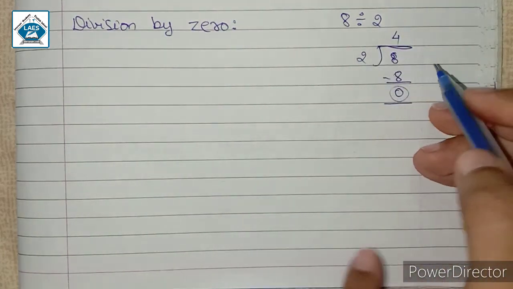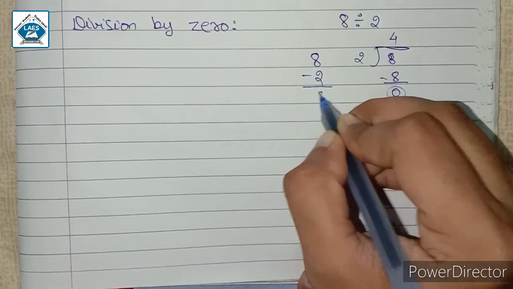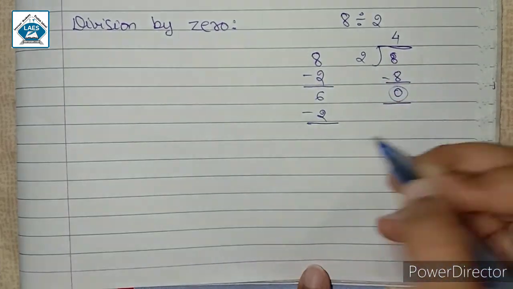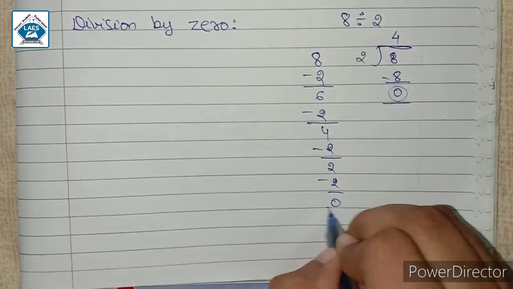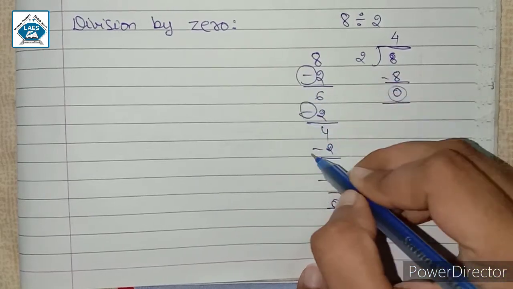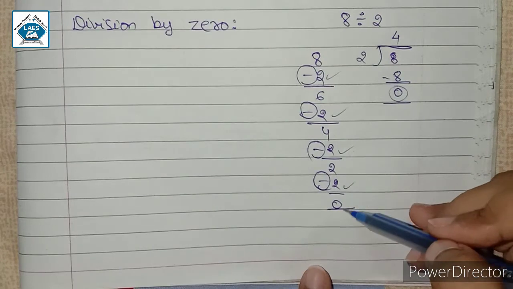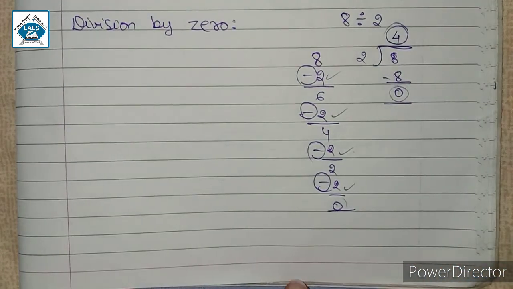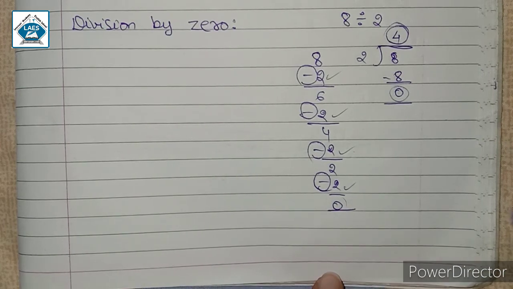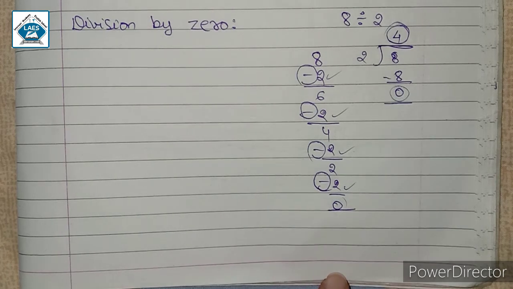If I repeat the same thing over here, that means 8 minus 2, one time I get 6, minus 2 again I get 4. Again on minus 2 I get 2. Again subtracting 2 I get 0. So here I have subtracted 1, 2, 3 and 4 times. 4 बार जब मैंने 8 को 2 से subtract किया तो मुझे remainder 0 आया. तो यहाँ पे मैंने उस 4 को quotient में रखा. So here we have the remainder as 0. So over here we can say that division by a number means subtracting that number repeatedly.